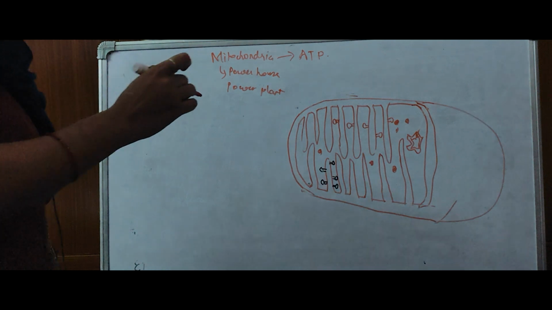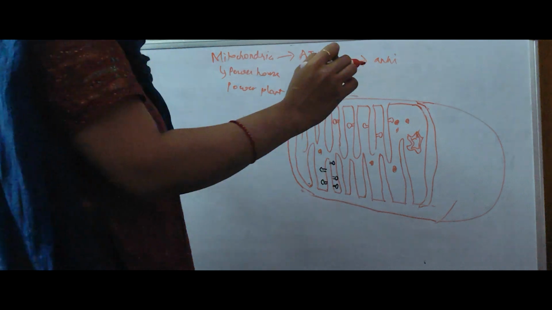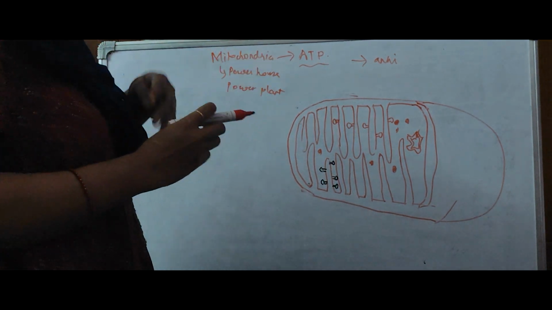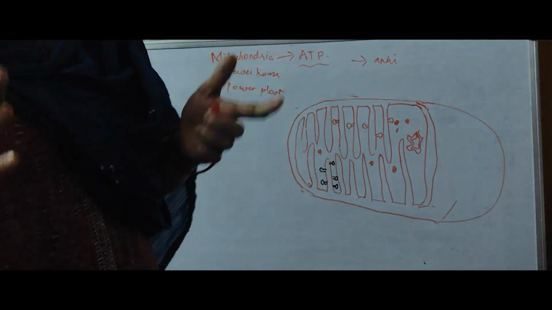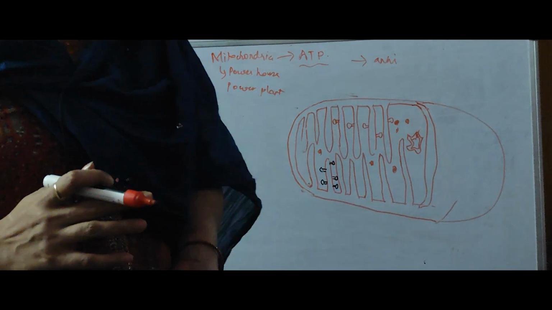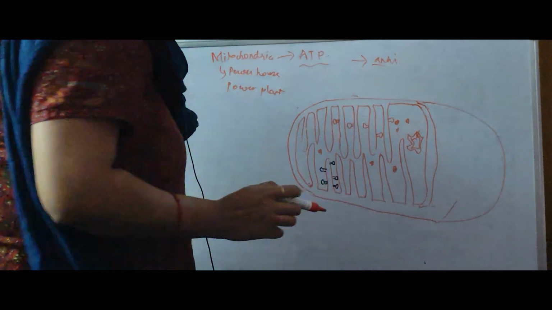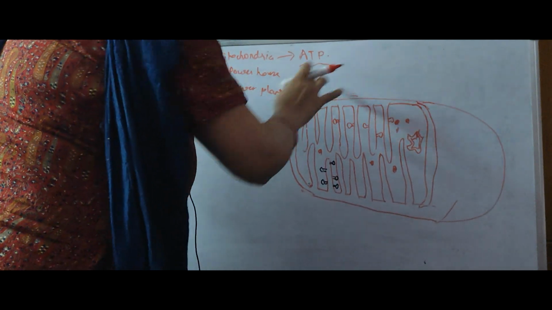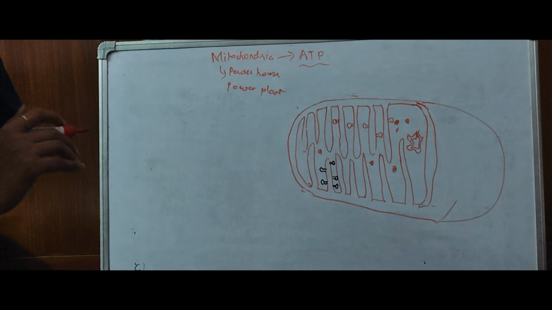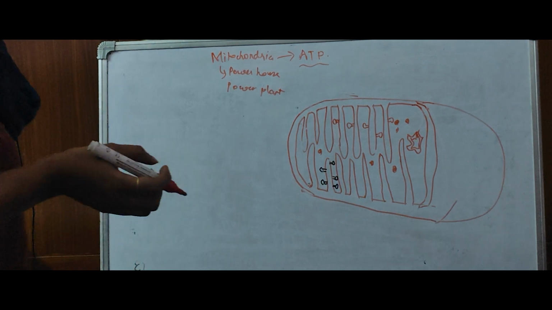This ATP contains a phosphoanhydride bond, which when broken down will give some energy to the molecule, or you can say to the particular cell, and this energy can be utilized in any other work. So we require an energy molecule, and this energy molecule is produced by mitochondria. Okay, so let us see what mitochondria looks like, when it was discovered, and who discovered it.